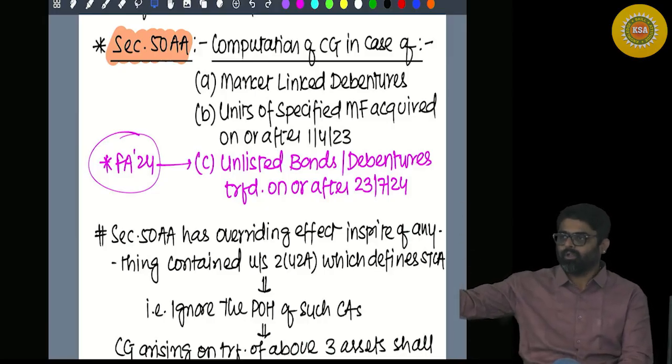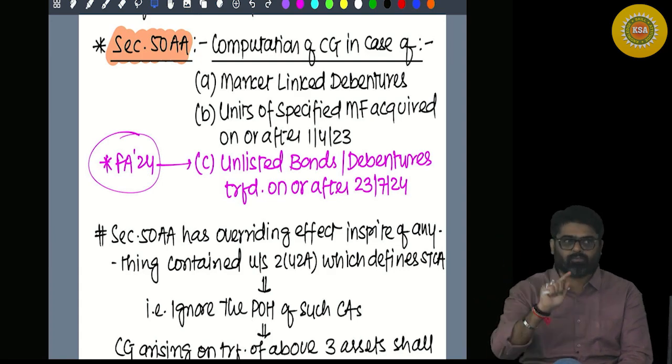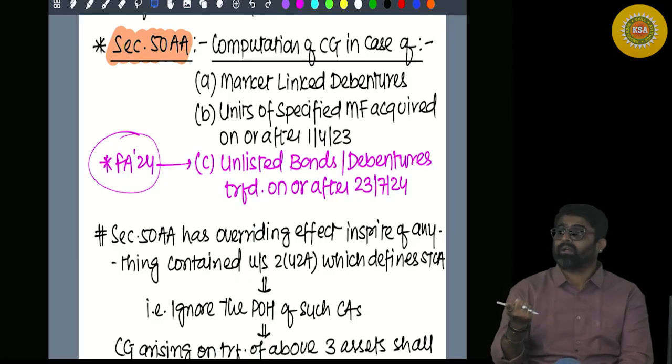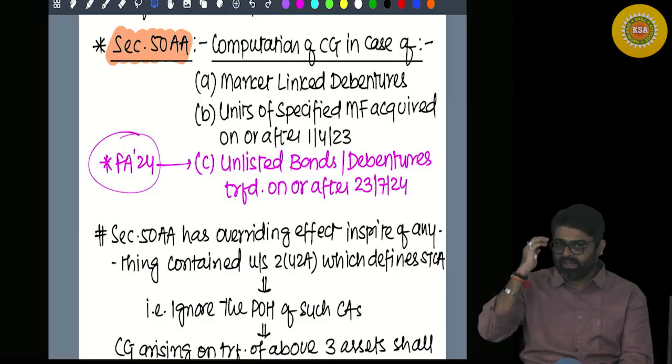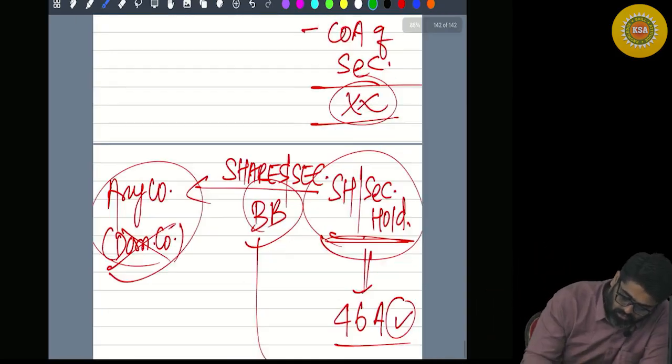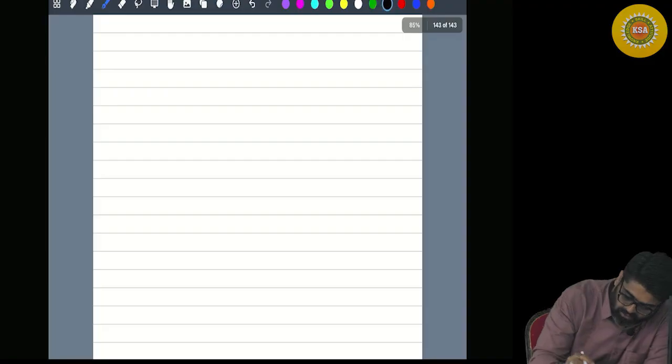Getting my point? So if I have debentures, if I have bonds, whether listed or unlisted, getting my point? So at that time what used to happen? I'll write down here so that you get a consolidation also.